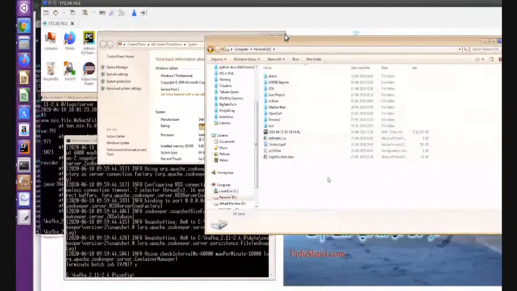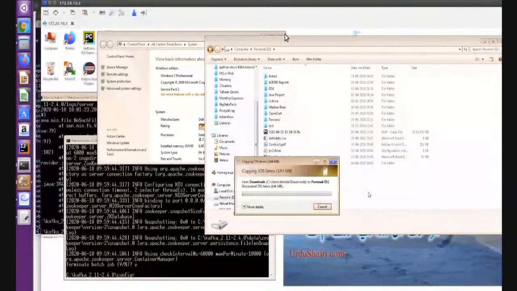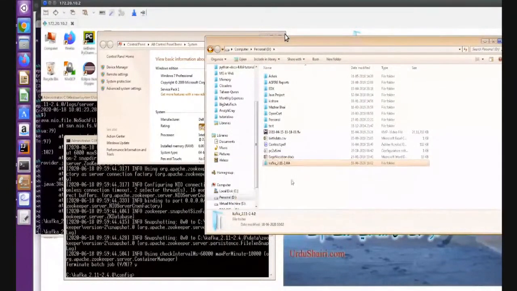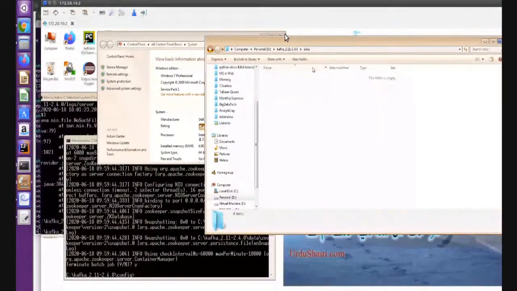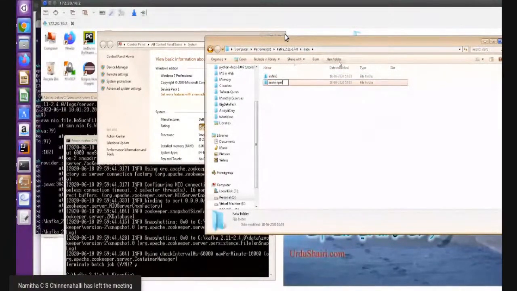I will extract it on the D drive. In that, I will create the data folder. You can create the data folder anywhere you want. Kafka 0, and for my Zookeeper I have created this.